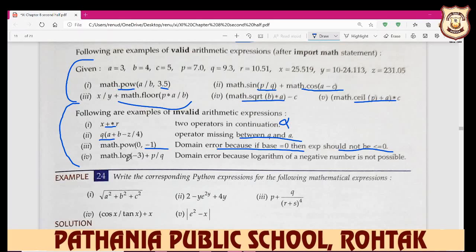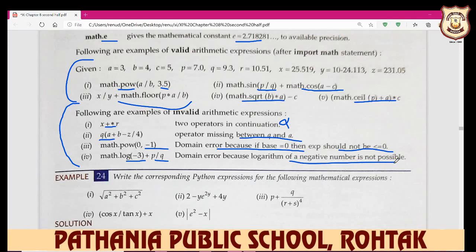Math.log of minus 3 and then plus p divided by q. So domain error, because the logarithm of a negative number is not possible. But here learn one more point beta.